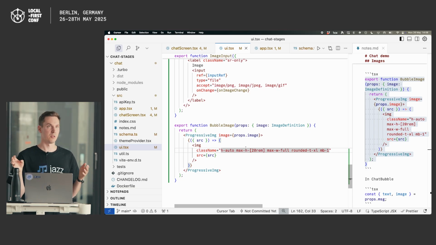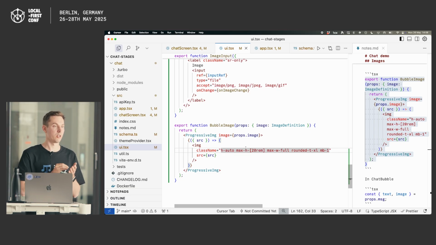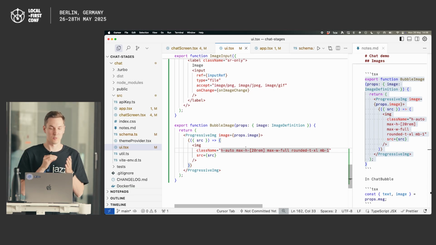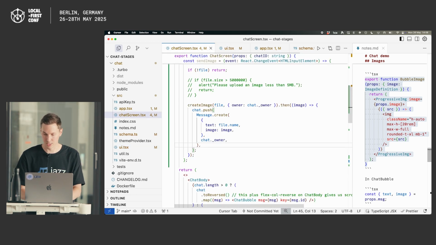One thing that's really important for us with Jazz is it's local first, it works offline, but it also works well over sketchy connections. And images and binary files are a good example of where we just really wanted to have batteries included to give people a really good user experience for something like that. I'll show you in a second what it looks like.